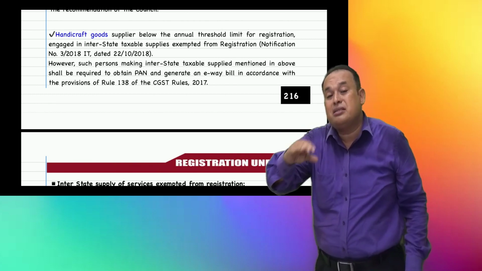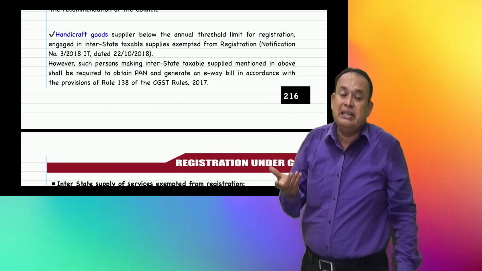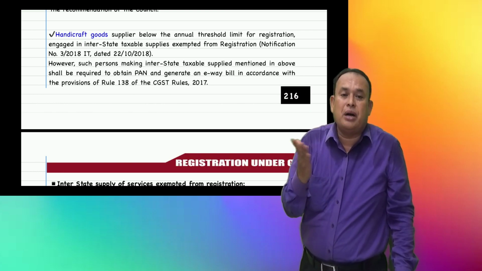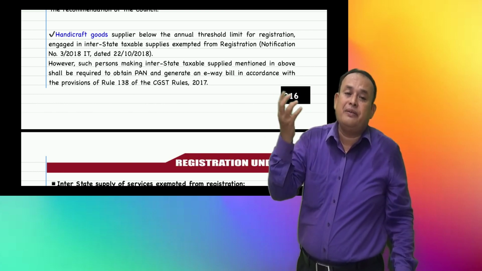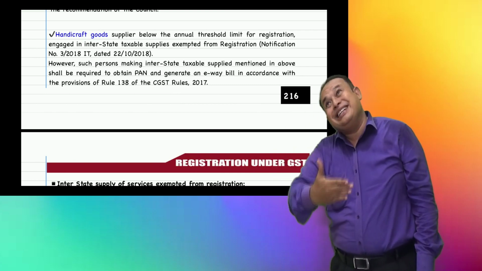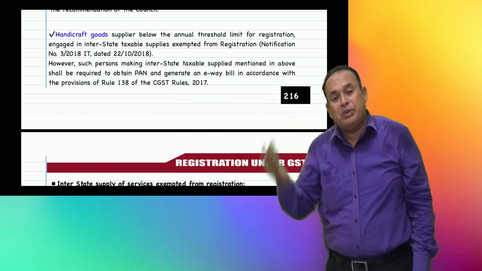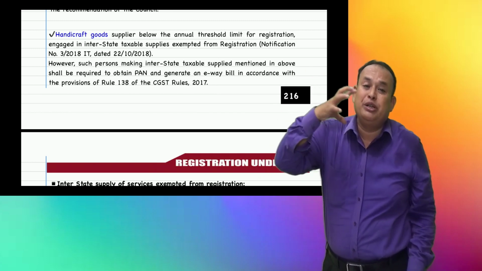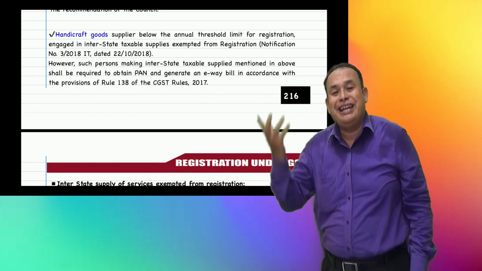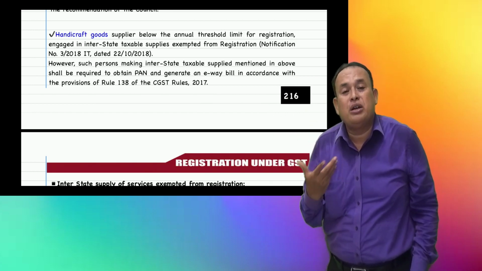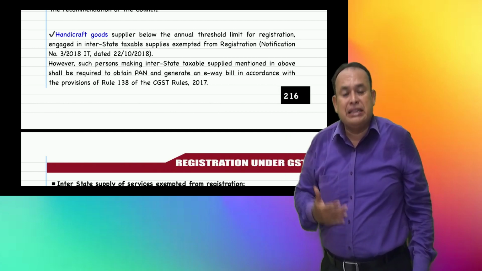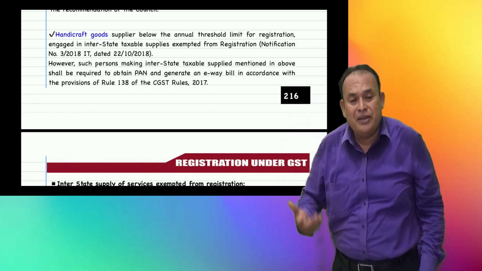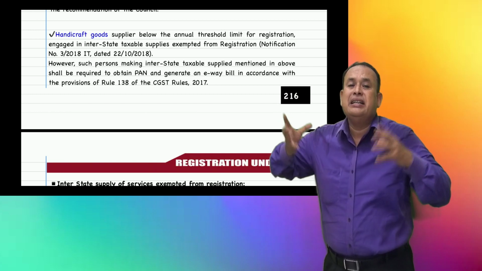Such compulsory registration is not applicable where handicraft goods are supplied through an e-commerce operator, or where such a handicraft goods supplier supplies the goods at interstate level. At interstate level supply of goods, even 1 rupee taxable supply is liable for registration compulsorily. But such a stipulated condition is not applicable to a handicraft goods supplier who supplies the goods at interstate level. In that case, such a handicraft goods supplier will go for registration only when his aggregate turnover exceeds the threshold limit for registration.